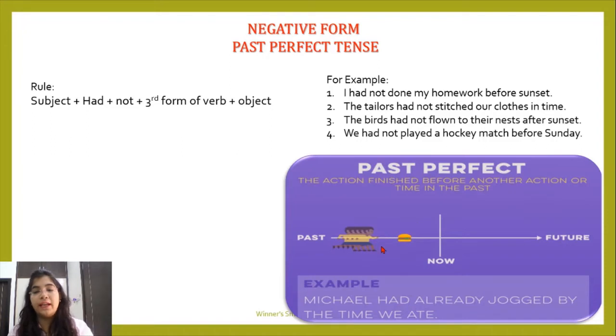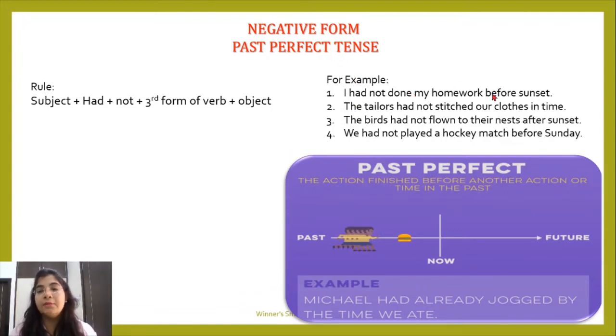He is jogging, and the process of eating is also shown; you can see a burger is kept in the picture. So it is showing you the time when the eating was done in the past. So for a proper given moment mentioned in the question, we can use past perfect tense. Now let's look at some more examples.